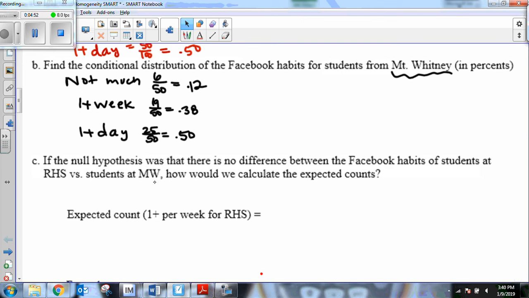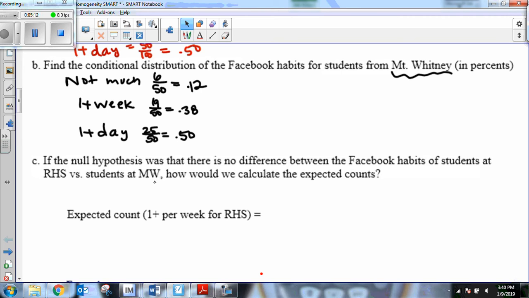I'm assuming that Redwood students and Mount Whitney students are very, very similar. We're just across 198 from each other, and you're all the same age, so I'm assuming that you all are on Facebook about the same. So if that's our null hypothesis, how should we calculate the expected count?